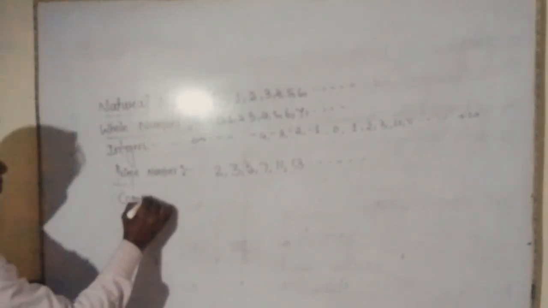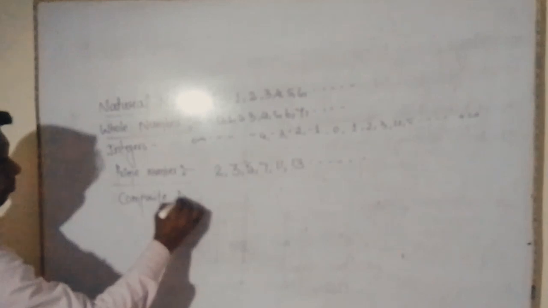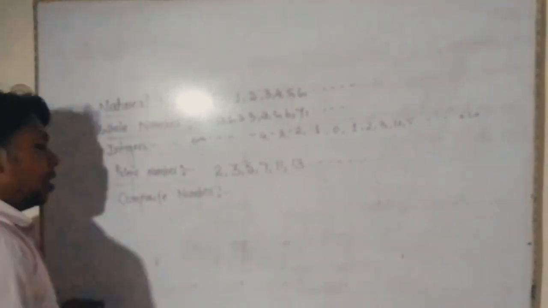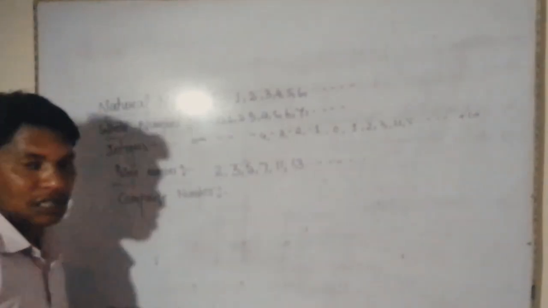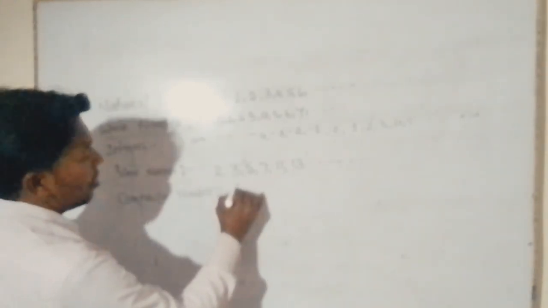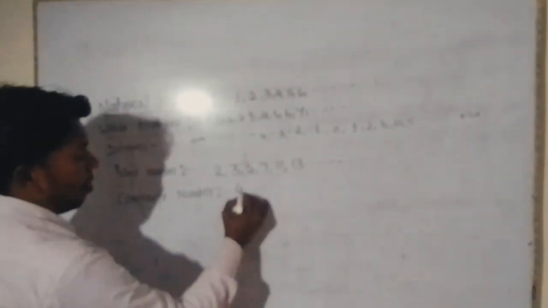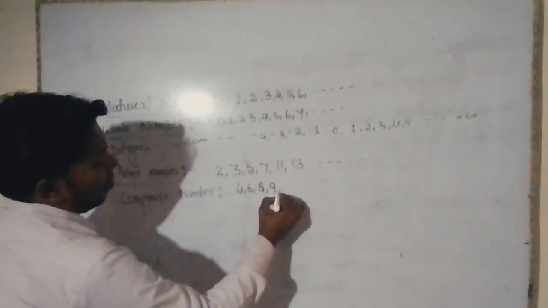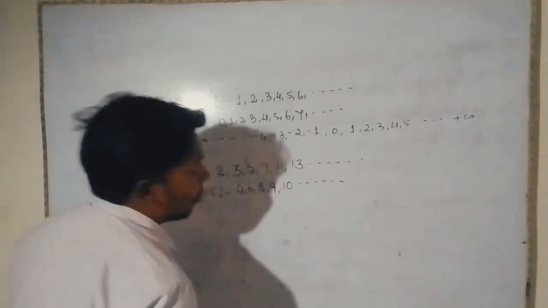And next, composite numbers. The definition of composite number: the numbers which have more than two factors are called composite numbers. For example, 4 is the smallest composite number: 4, 6, 8, 9, 10 and so on.